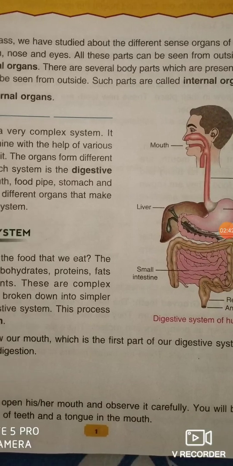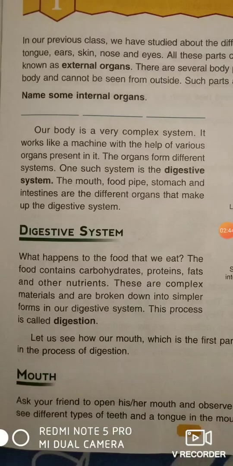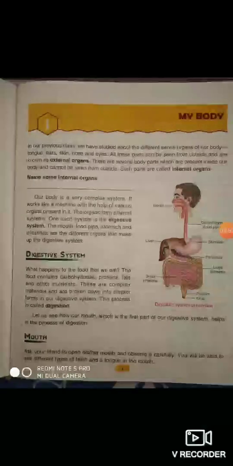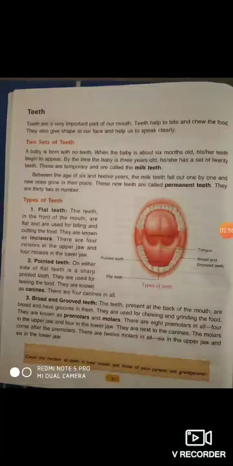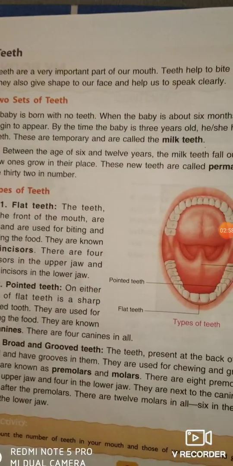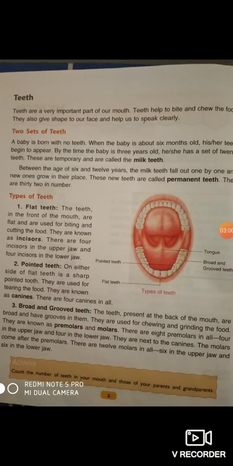Now come to the start. We will start from the mouth. See the mouth. In the mouth there are different types of teeth, and a tongue is there. So today I will explain to you about the teeth. See these teeth. Teeth are a very important part of our mouth, and teeth help to bite and chew the food.